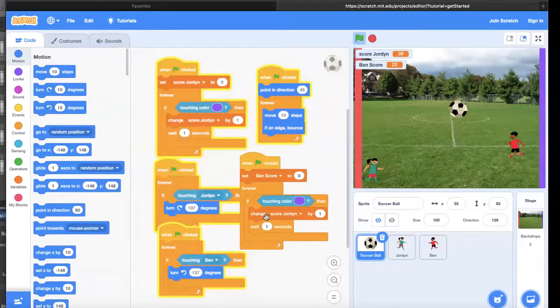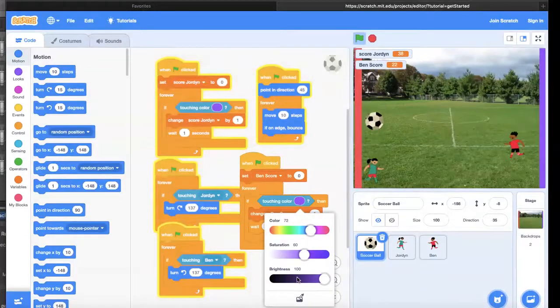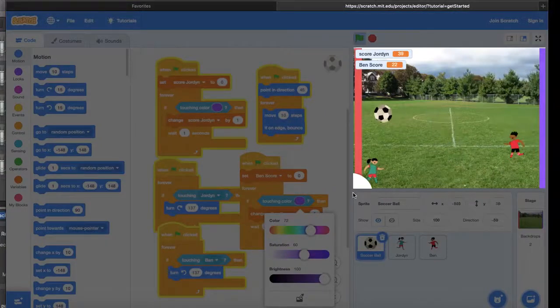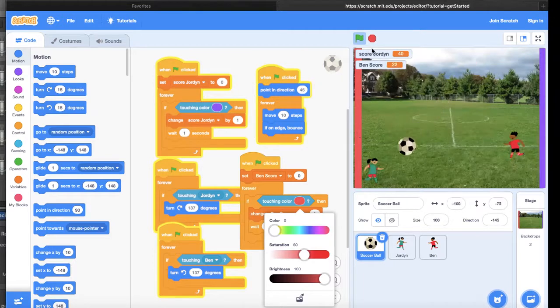And then we're going to change where it says score Jordan again. We're going to change that to change Ben's score by 1. And this time we're going to change the color with the eyedropper. We're going to click on that red rectangle. I'm going to clear this and we'll just see what we get here. There's a score from Jordan and there's a score from Ben.